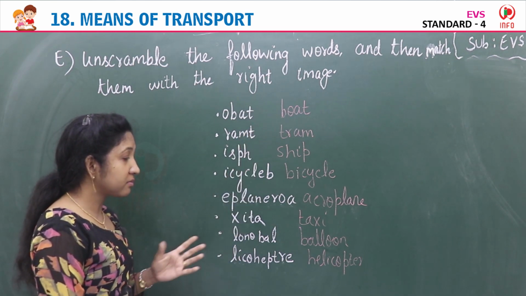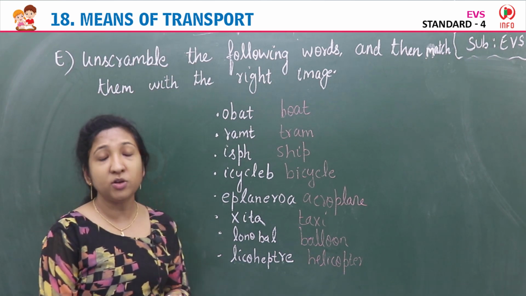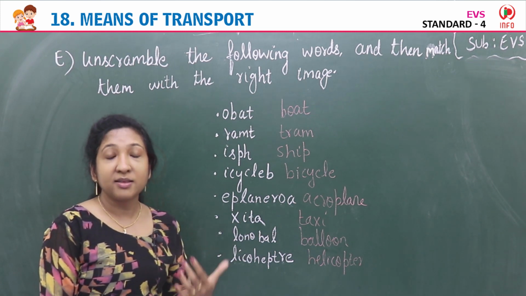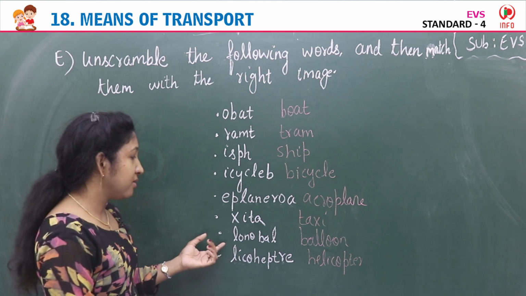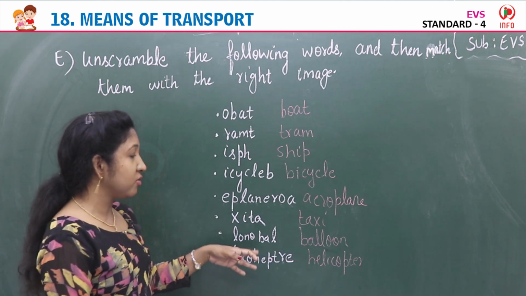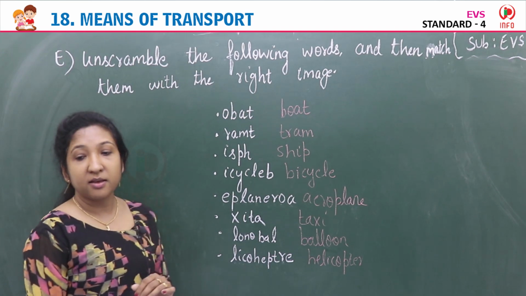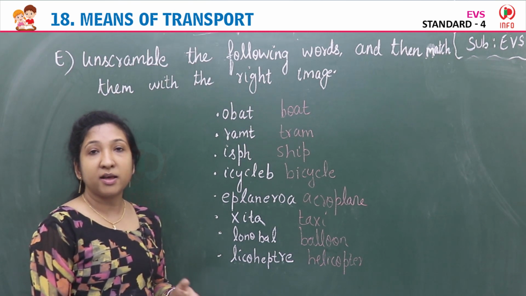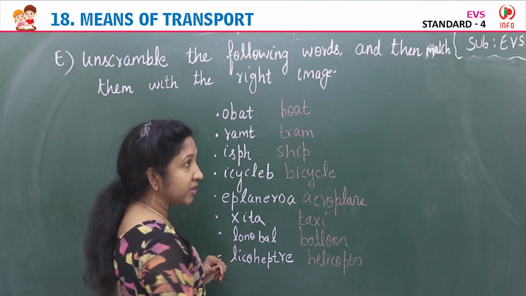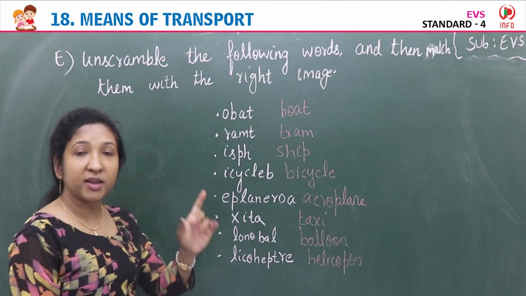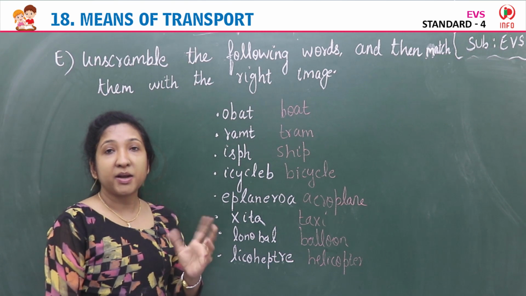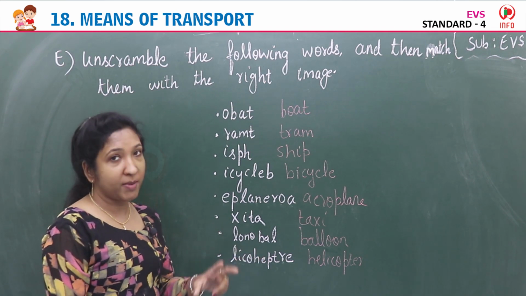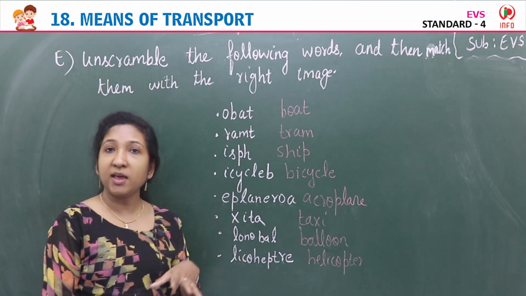Then balloon, actually it is a hot air balloon. This air transport, we say people use this for recreation and for some fun relaxation. They use hot air balloon. It travels in air. So balloon, you can match with hot air balloon on the right side. Then helicopter. Helicopter is there on left and right side, both side you can see helicopter, but any one image you can match. Actually one image should be tram there, but by mistake it has happened like that. So tram is the image you already seen, and helicopter, two images are there. Any one of the image you can match the helicopter.